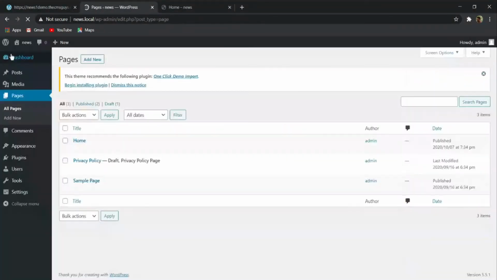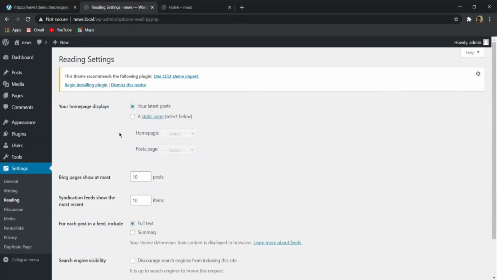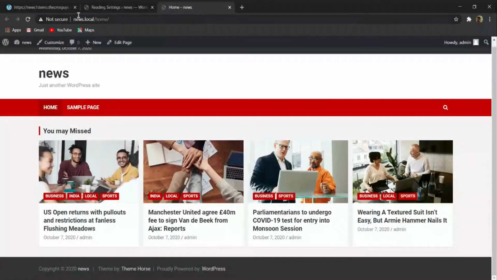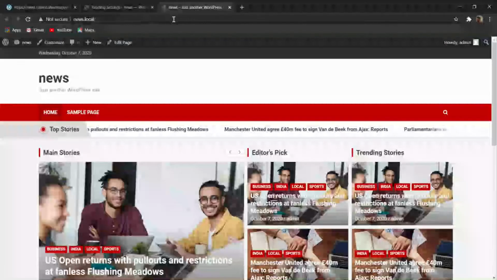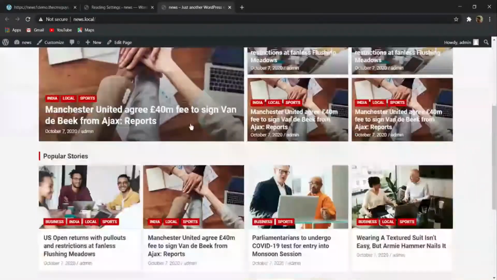So now the next thing I have to do is just hover over this settings, and I will click on this reading. And here I will get your home page display. Here I will select this page as home, and then click on save changes. So now whenever I refresh this page, here you can see that slash home has gone, and this is how our home page is already loaded.